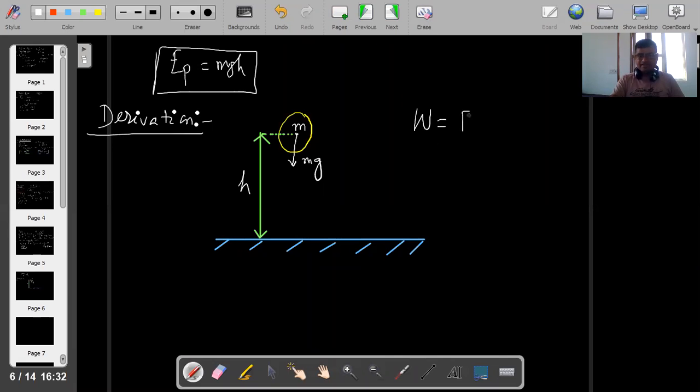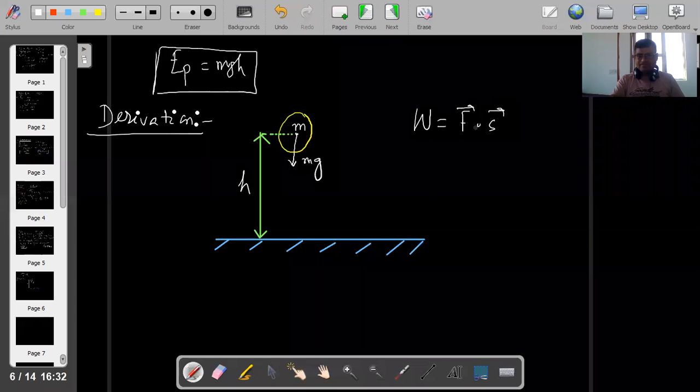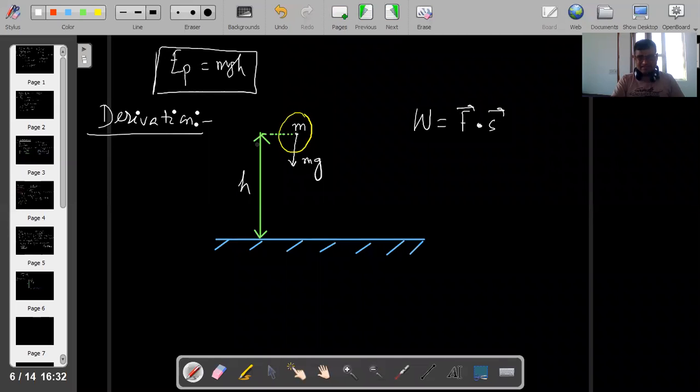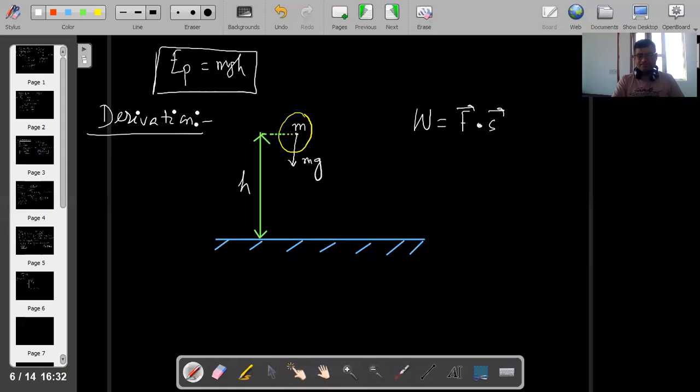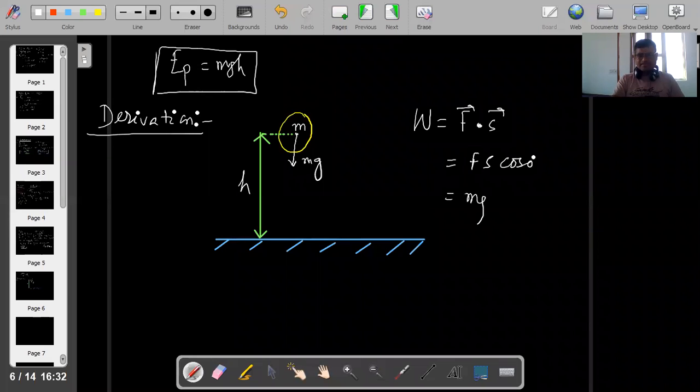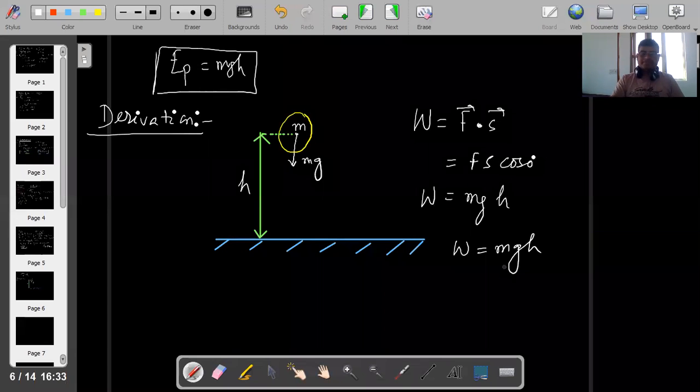W is equal to F dot s. Here F and s means h. What is the angle between F and s? It is 0 degrees, because force and displacement are in the same direction. So I can write W equal to Fs cos 0. F equals mg, s equals h, so work done is equal to mgh. Work done refers to energy, so this work is known as potential energy.